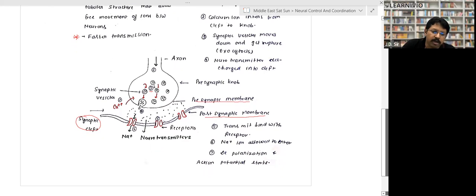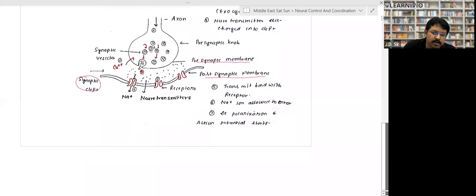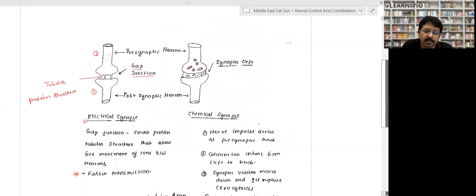Then fourth: neurotransmitter is discharged into the cleft. This is the fourth point. Fifth point: the neurotransmitter binds with the receptor. When they bind with the receptors, the channel opens and sodium ion is allowed to go inside. Depolarization or action potential starts in the second neuron, right? That's how the synaptic cleft works, and that's how the chemical synapse works.